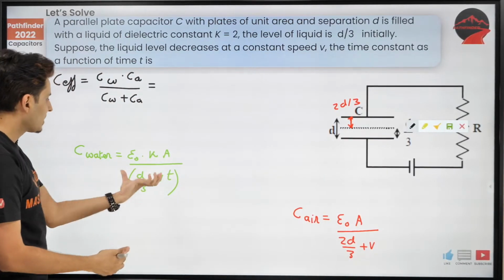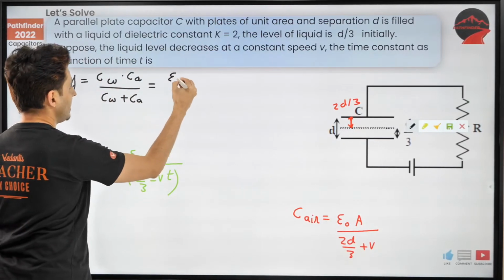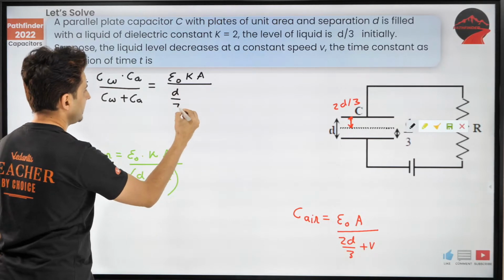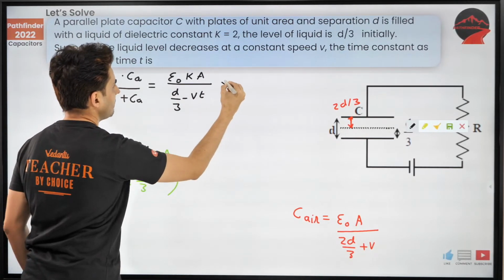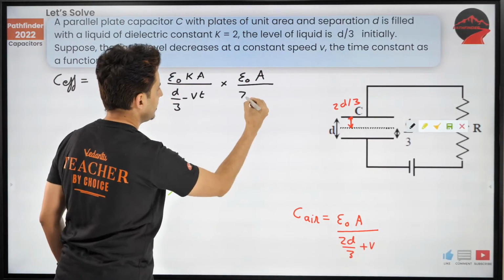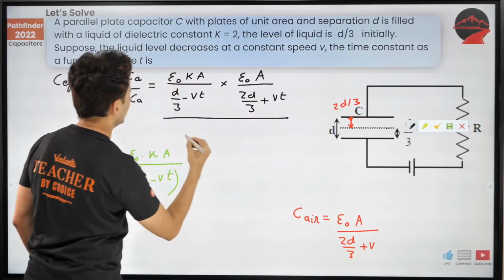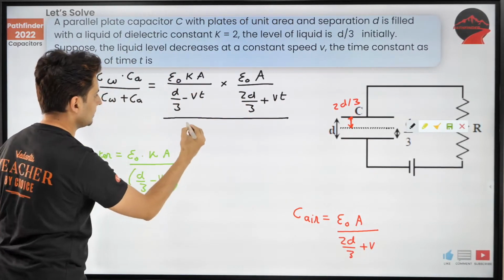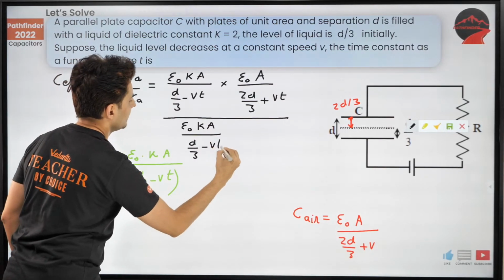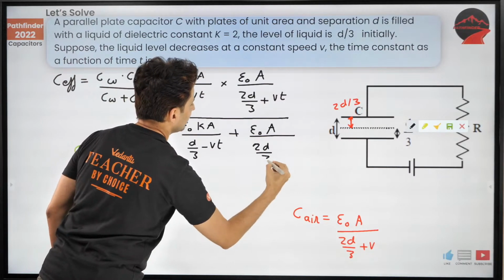We cannot ignore it. So this into this upon this plus that. So epsilon naught K A divided by d by 3 minus Vt, multiplied by that term, epsilon naught A divided by 2d by 3 plus Vt. The whole thing upon this term plus this term.